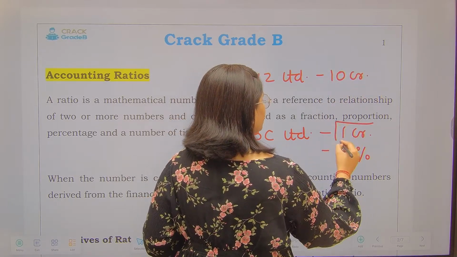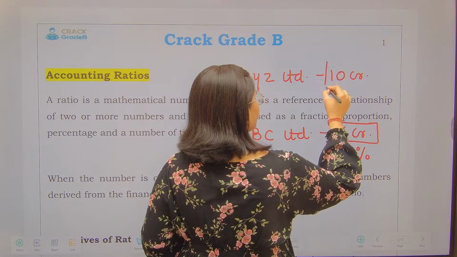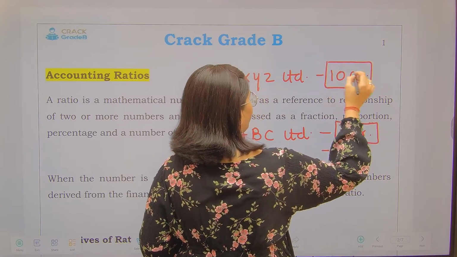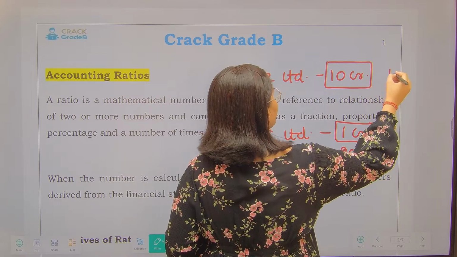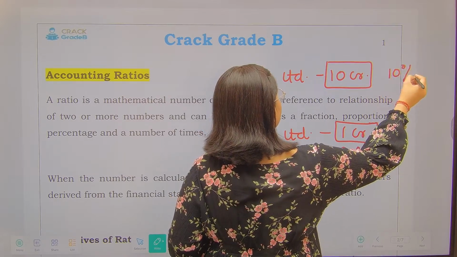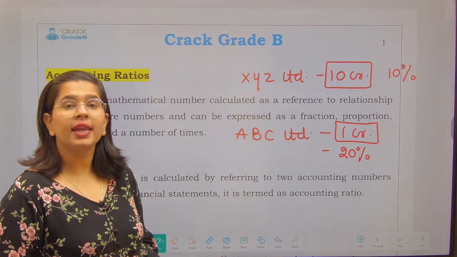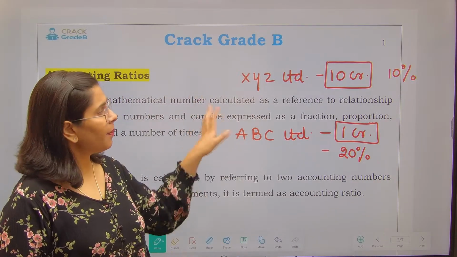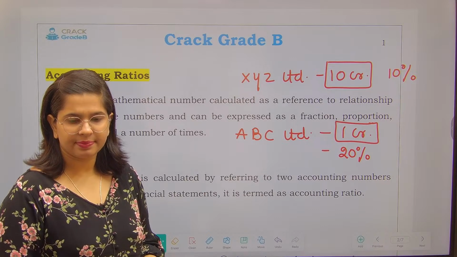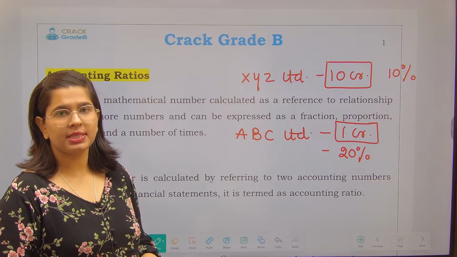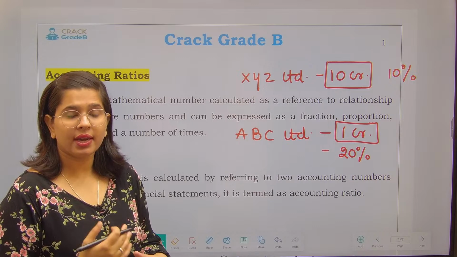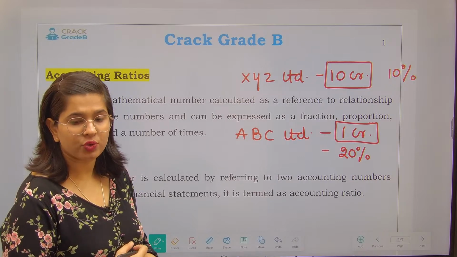This company is earning 1 crore profit and that company is earning 10 crore profit, but its net profit ratio is just 10%. So can you tell me, if you were an investor, in which company you would like to invest, XYZ Limited or ABC Limited?